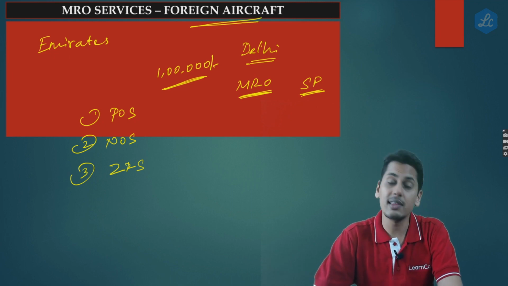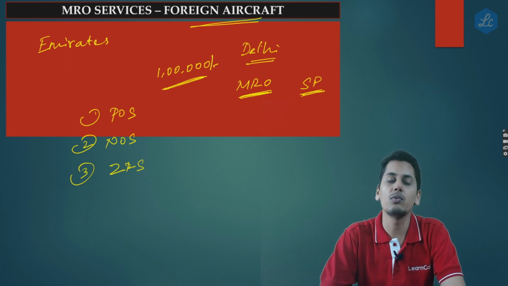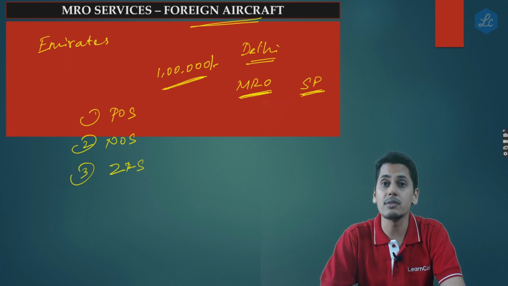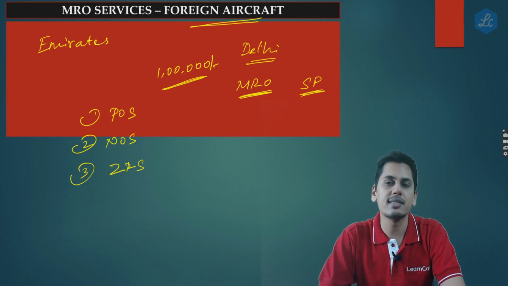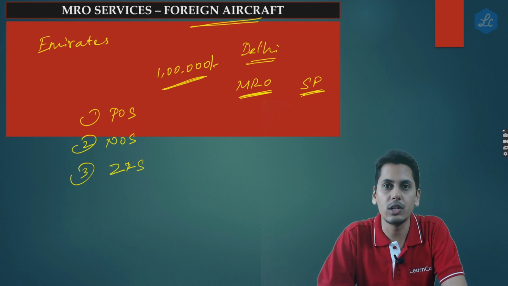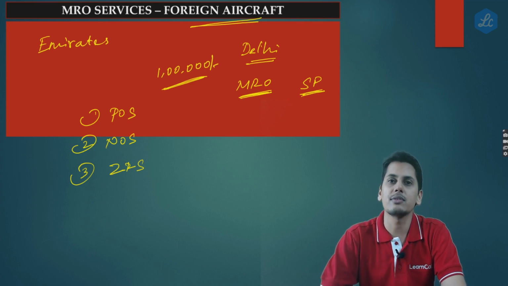Now friends, first, whether it is goods or services, please don't forget the sequence. The sequence is first find out whether it is goods or services, because if it is goods, the place of supply would come from section 10 and section 11. If it is services, the place of supply would come from section 12 and section 13. Now friends, this is a contract for services, so therefore you would get your place of supply from section 12 or from section 13.